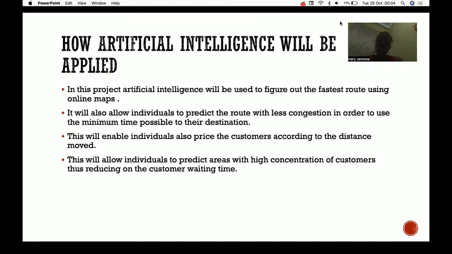This will allow individuals to predict areas with high concentration of customers, thus reducing the customer waiting time. The AI will help drivers know the places where there are lots of people or customers so that they can go and pick them up from their waiting points. And this will reduce the time someone spends at a specific place.